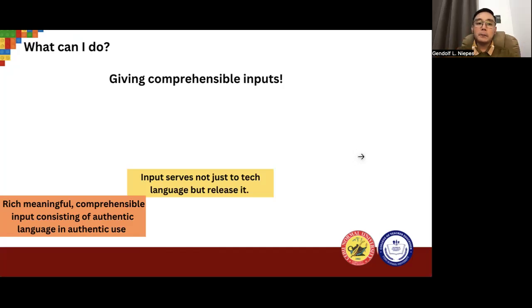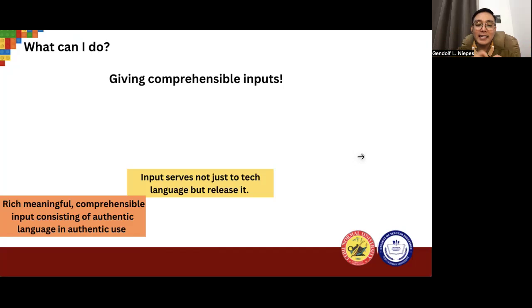So, the goal of instructional materials is to help our teachers give comprehensible input to our students. Because of instructional materials, we can have a rich, meaningful, and comprehensible input to our students.